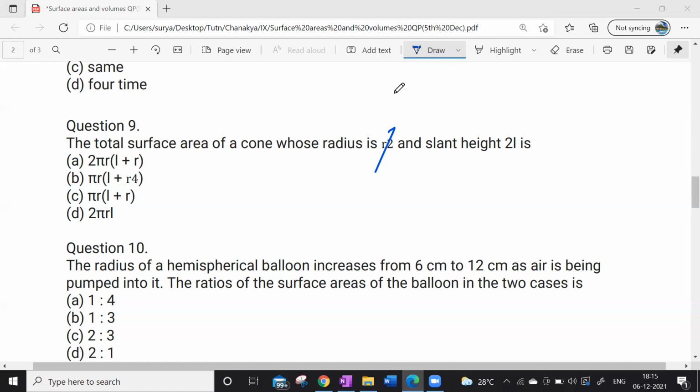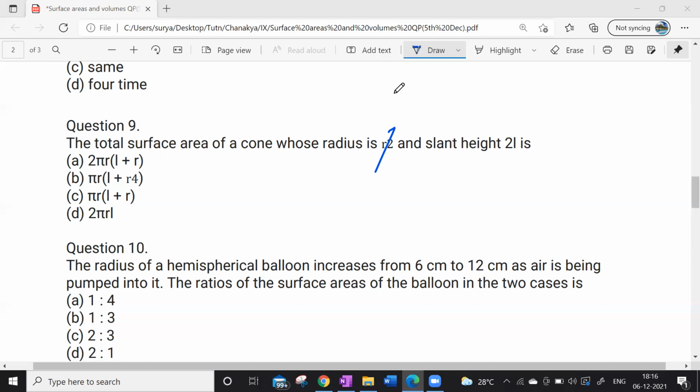So we have the radius and the formula of the total surface area.